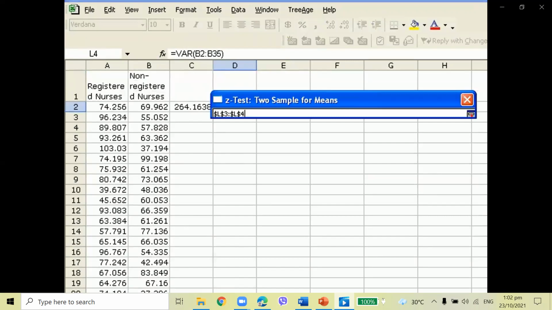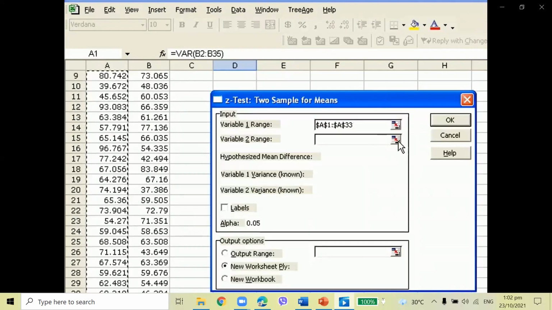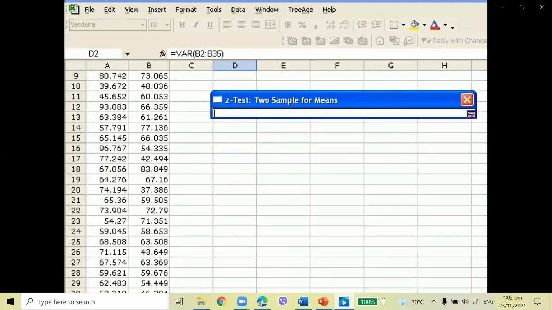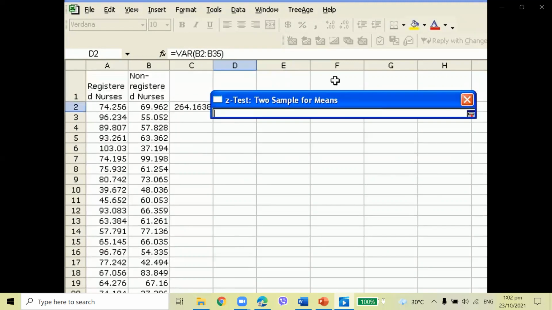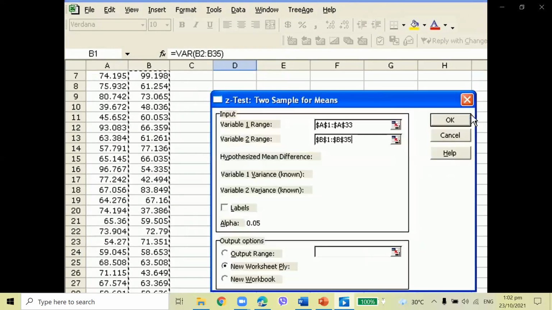Let me go up a little so I can choose the label. Here we go. Our variables for sample 2, this one. Say OK.